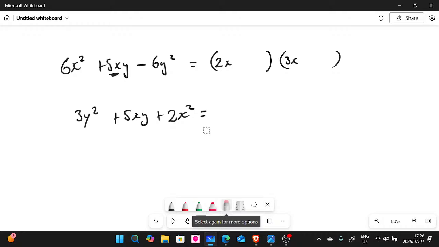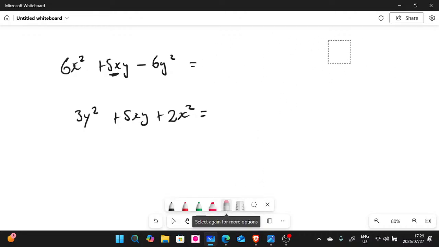Let's say we have the factors of 6y and 1, right? But still it's not gonna work. This multiplied by that is not gonna work, guys. Yeah, this one is challenging, guys.